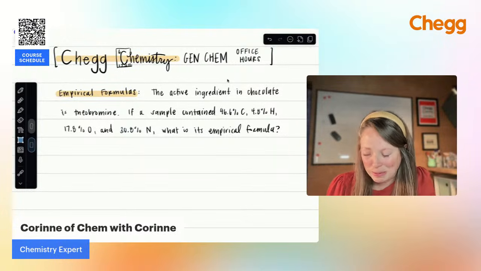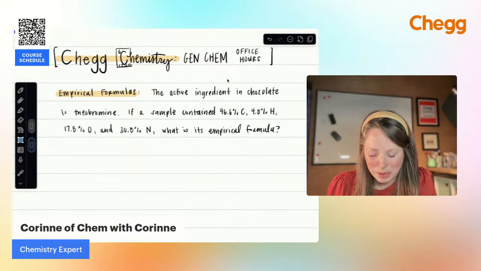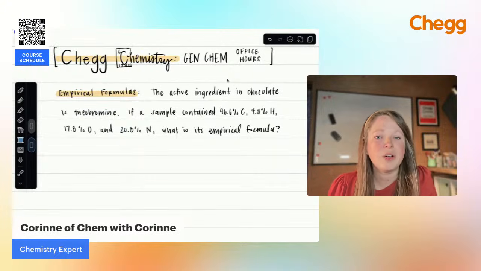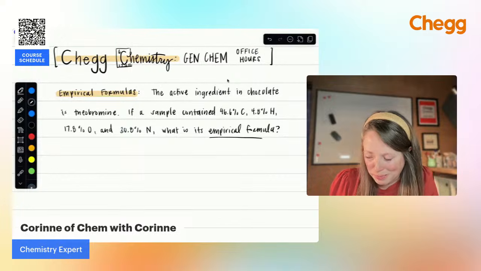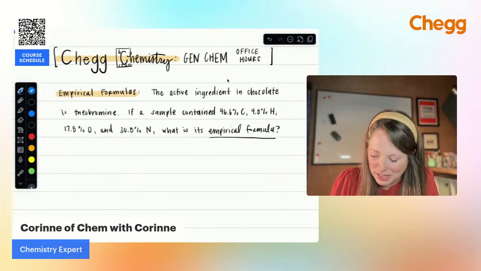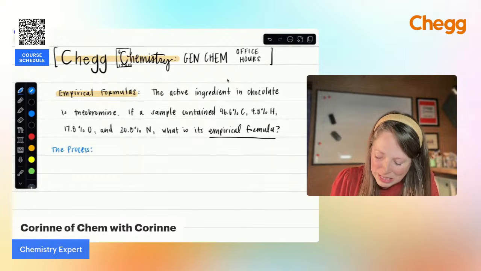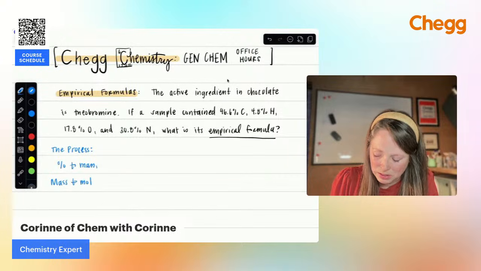So I have this practice problem already written out here. The active ingredient in chocolate is theobromine. If the sample contained the following percent composition, what is its empirical formula? With this, I do have a little rhyme to help you remember this process. So what you want to remember is percent to mass, mass to mole, and I will go through each of these steps.